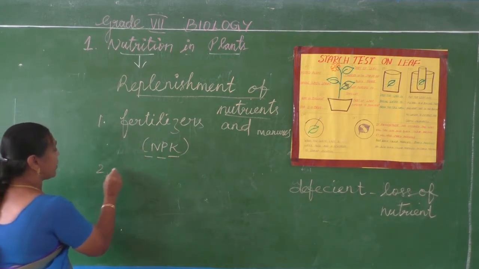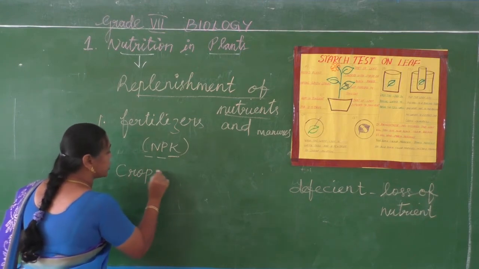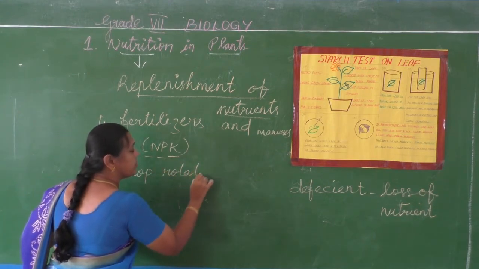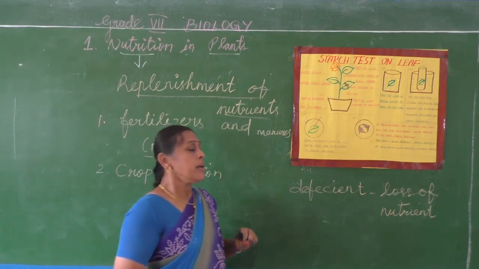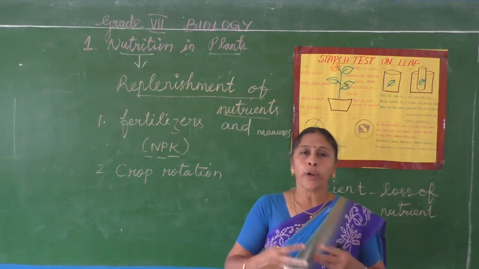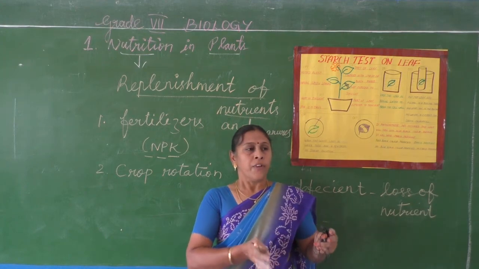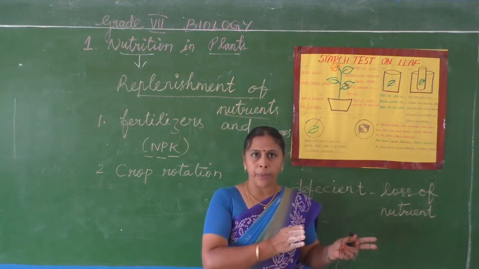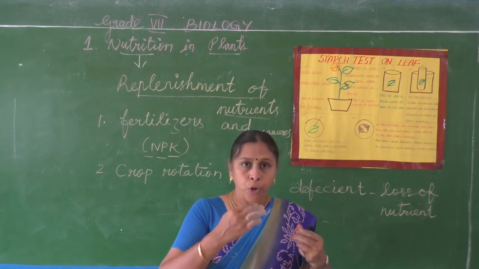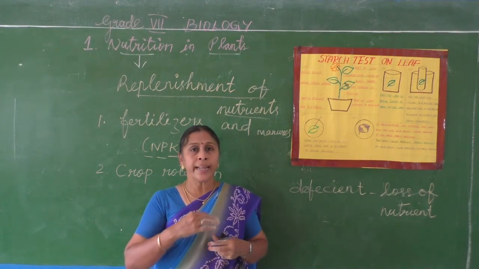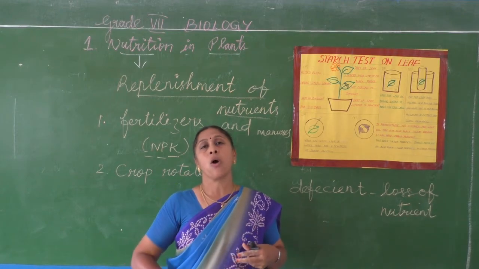Then another method is crop rotation. What is this crop rotation? See, different crops will be grown in fields. For the first 6 months, one type of crop will be produced, and for another 6 months, another type of crop will be produced. By doing so, the nutrients will be regained in the soil.